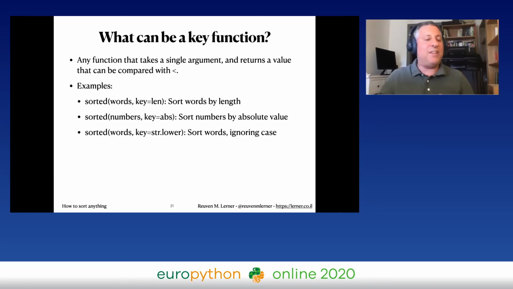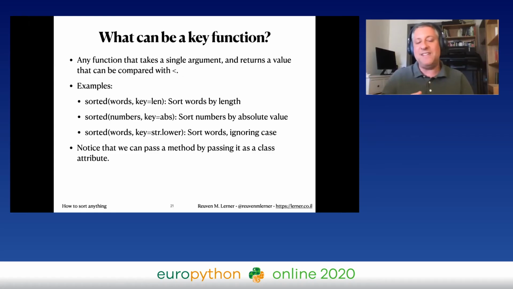I can say sorted words, key equals str.lower, and here's that case sensitivity that I alluded to a little bit earlier. Basically, if I run str.lower on a string, I'm going to get back a new string, which is the same as the old one, just all in lowercase. So this allows me to compare the words without taking case into consideration, meaning it's a case-insensitive sort. Now, notice, we can pass a method by passing it as the class attribute. So I'm not going to say s.lower or word.lower, assuming that s or word would be the instance. I have to pass it according to the class.